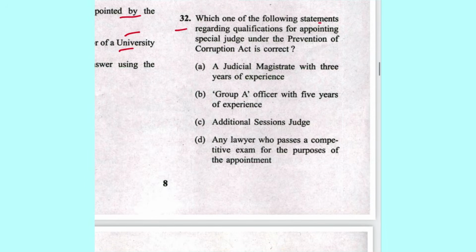Next, 32. Which one of the following statement regarding qualification for appointing special judge under the Prevention of Corruption Act is correct? So who can be appointed? A session judge or additional session judge. So C is the answer. It is mentioned in section 4 of Prevention of Corruption Act.